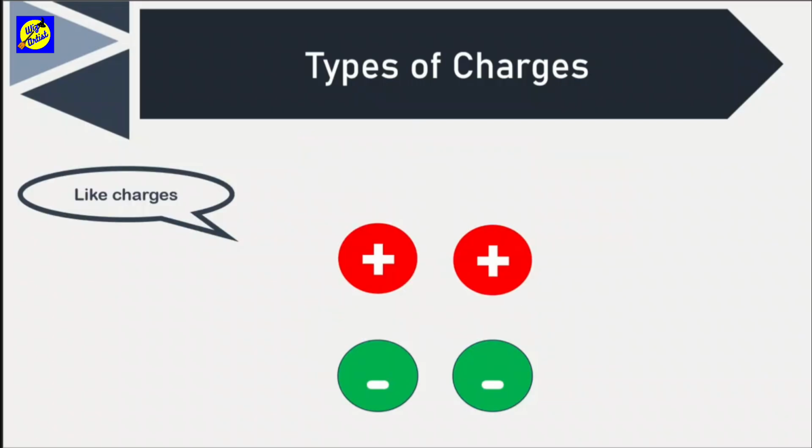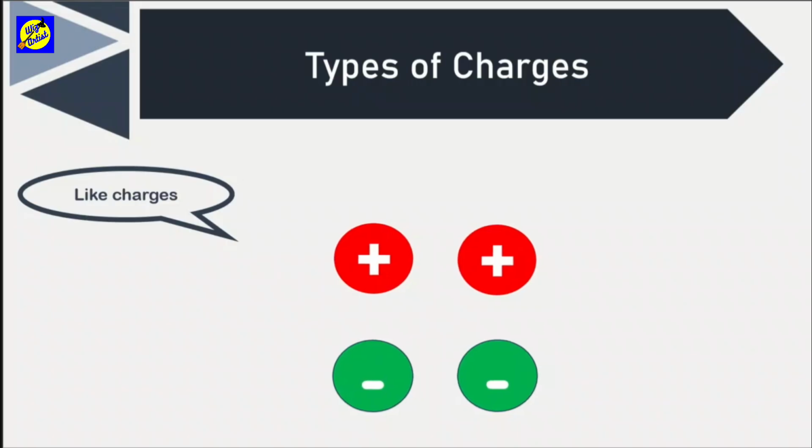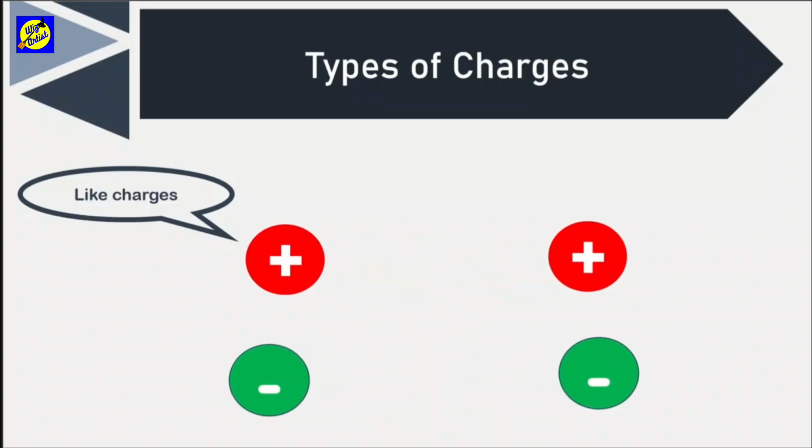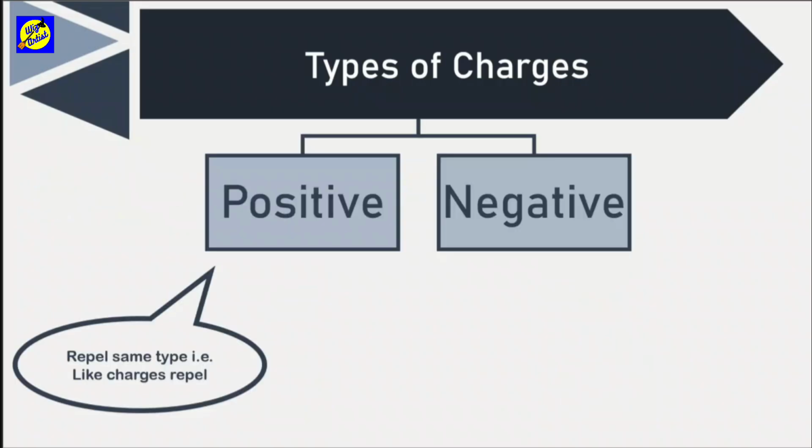But now if we take similar charges, that is positive, positive together, or negative, negative together, which we call like charges, you will notice that they move away from each other. That is, they repel each other. Therefore, we could say that if there is a similar kind of charge that is both positive or both negative, they will move away from each other. That is, they will repel each other.